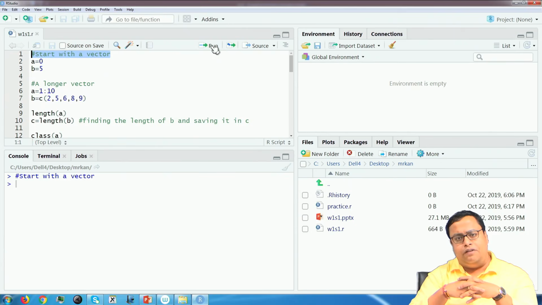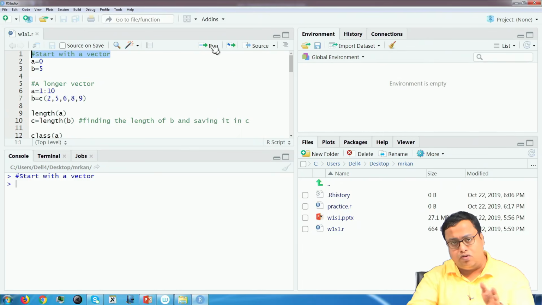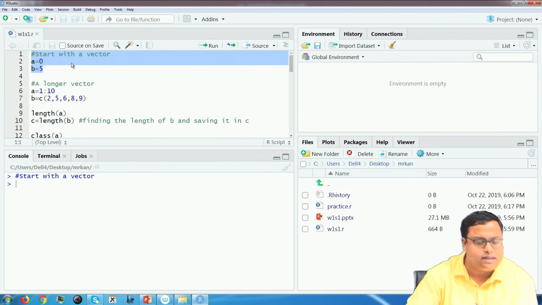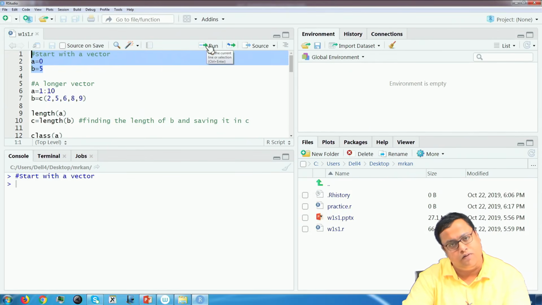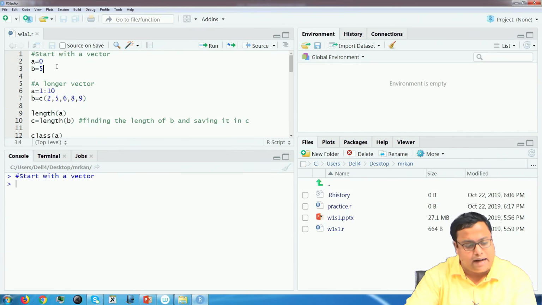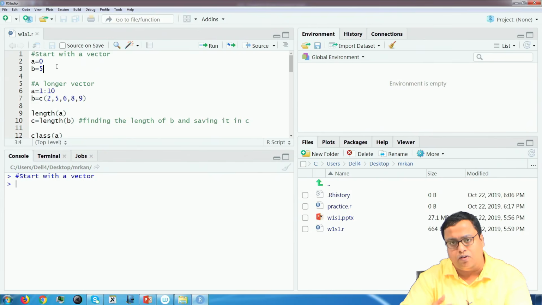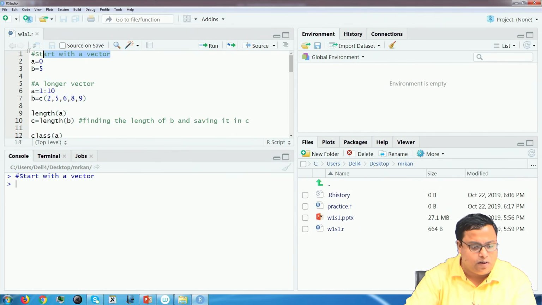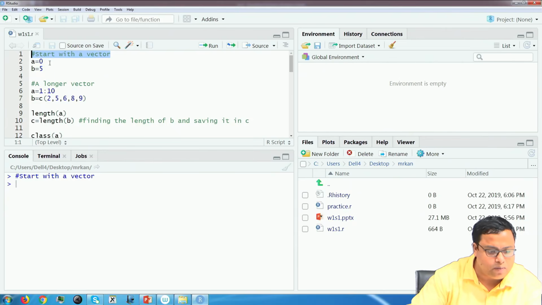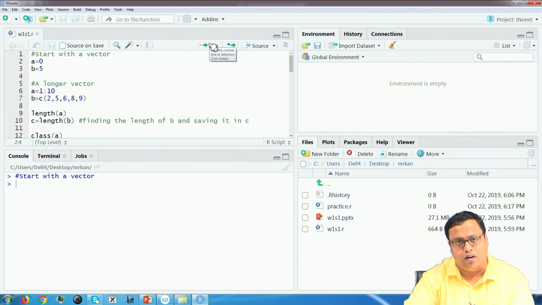Now, if you want to run 2-3 lines together, you have to select probably the whole area. Let us say I want to run all these 3 and then click on the run button, it will also run. Again, I believe that a good practice is to select exactly the portion of the code that you want to run. Sometimes we want to run line by line. So, instead of selecting the whole line, I can just put my cursor and then press run. If I just put my cursor and press run, it will run one single line of code.